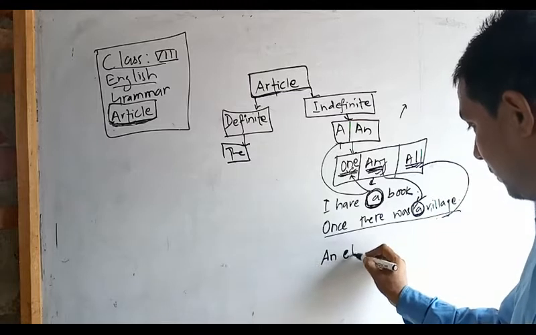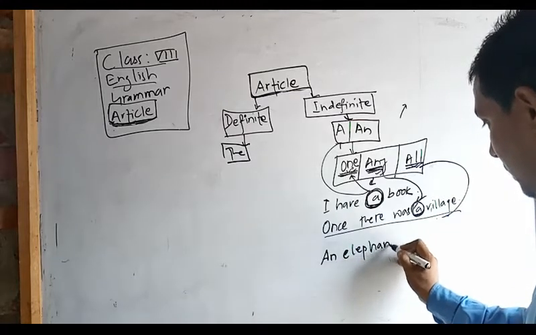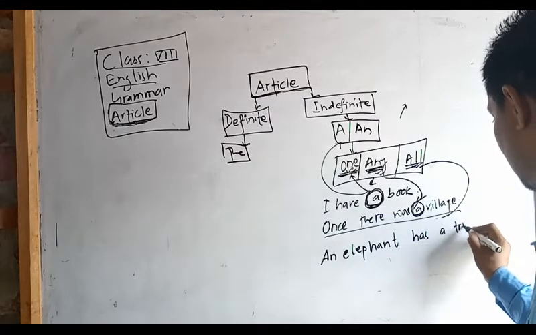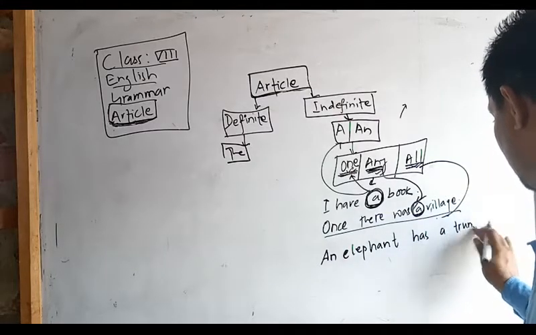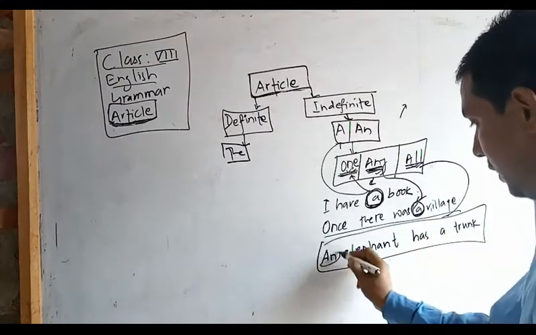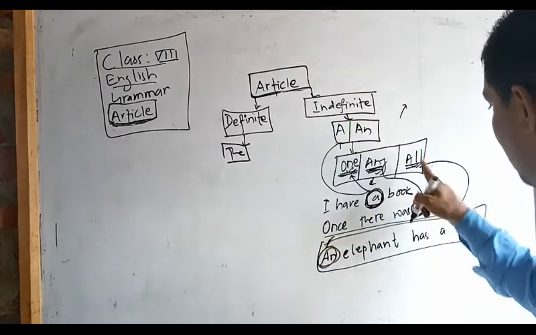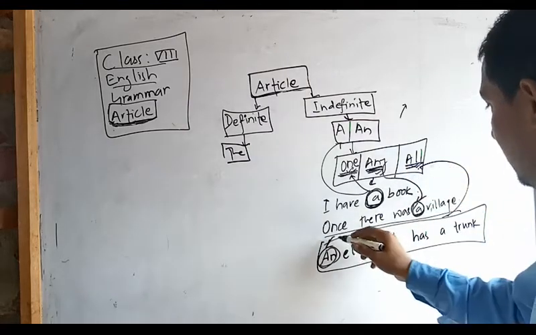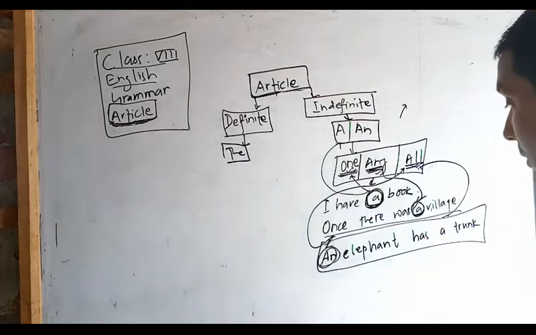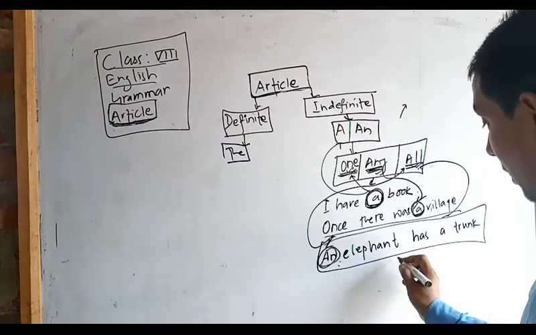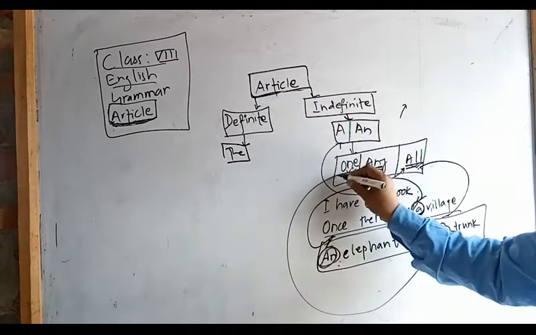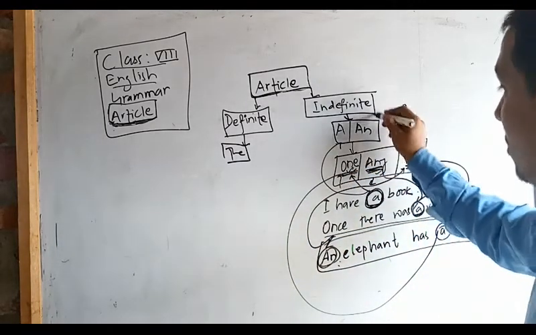An elephant has a trunk. See here, an is used in the sense of what? All. This an is used in the sense of all. So an elephant means all elephants have a trunk. Again, here this a is used in the sense of one. So in this way it has authentic meaning.